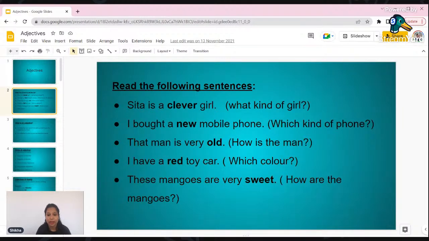Like which kind of car I have, or what is the color of the car? That is red. These mangoes are very sweet. So what is the taste of the mango? That is, it is very sweet. So when you are talking about the kind of the girl or kind of the phone or what kind of man he was, color, sweetness, and even when you talk about numbers, all those come under adjectives.